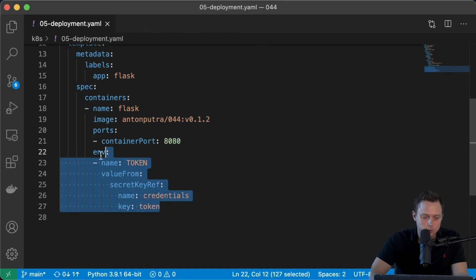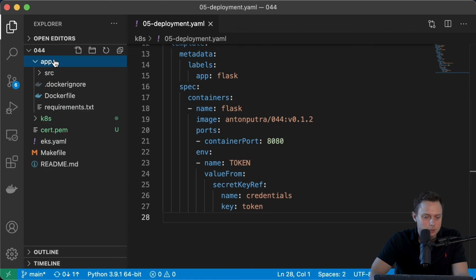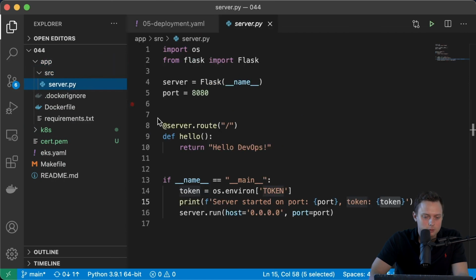And I define this env block, which is the way you can use secrets in your deployments. So I'm gonna specify the environment variable name token, and I'm gonna say that the content for that environment variable will be from the secret key reference. The secret key will be credentials, and this is the token. Let me show you the application itself. That's a very simple Flask application.